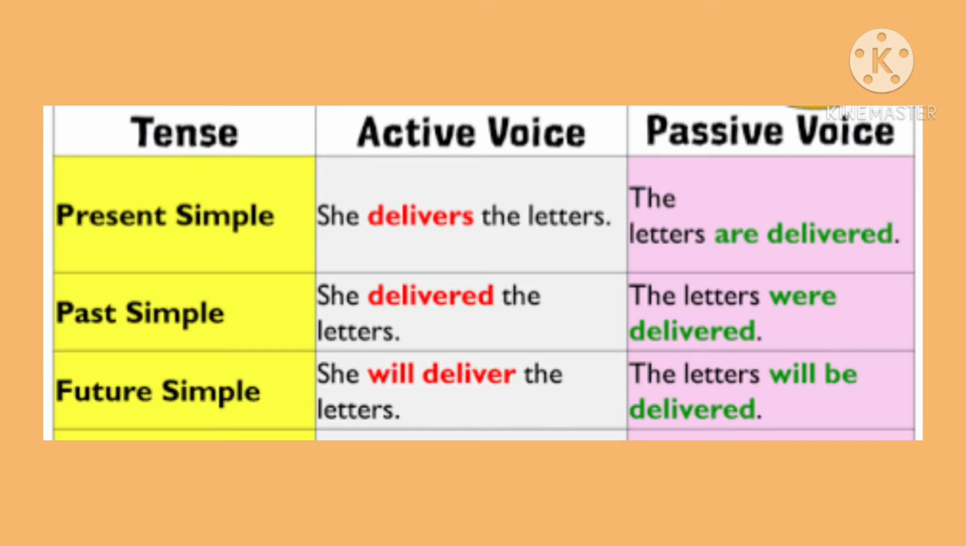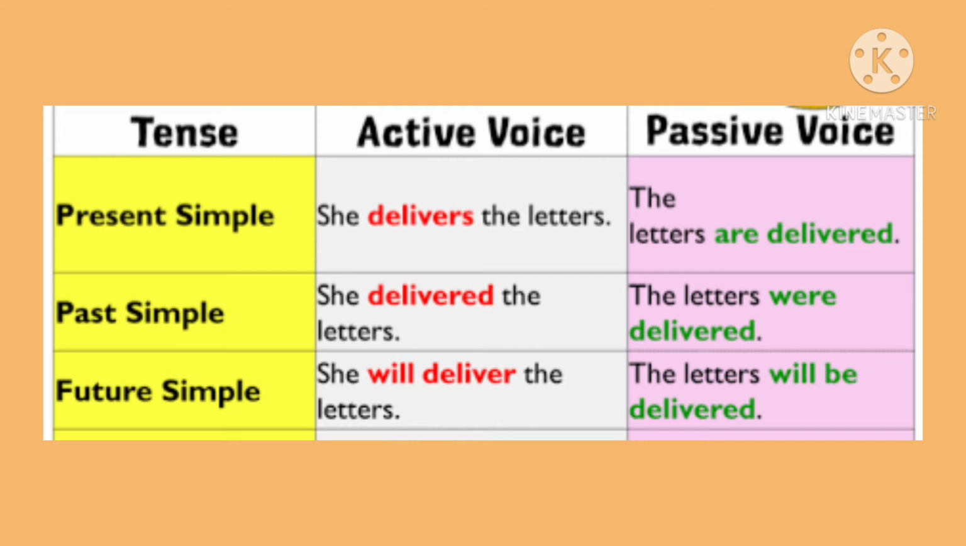Now let's understand how the sentence gets changed from active voice to passive voice. Look at the first sentence. She delivers the letters. So in this sentence, the tense is present simple. The letters are delivered by her. Okay, you can write by her. Then the second sentence, she delivered the letters. When we change it to passive voice, the sentence becomes the letters were delivered by her.